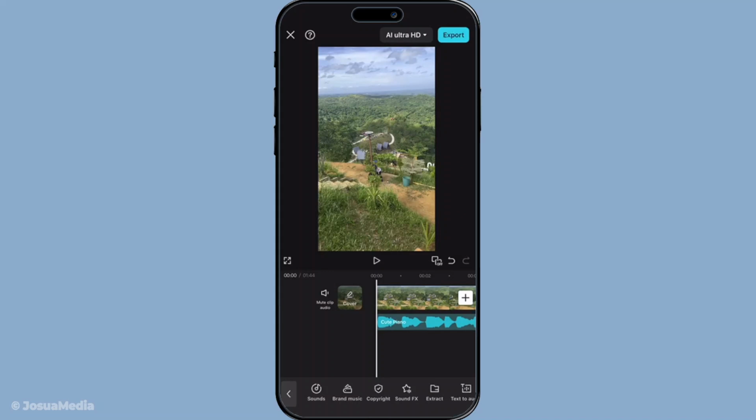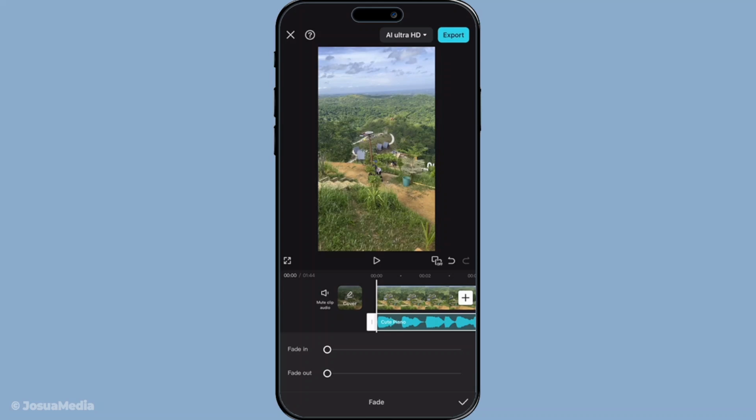Next, tap on Edit and you'll see various features pop up. Among these features, you should find options labeled Fade In and Fade Out. These are exactly what we'll be using to add smooth audio transitions. The fade effect is helpful for avoiding abrupt starts or stops in your audio, creating a cohesive and professional sound.